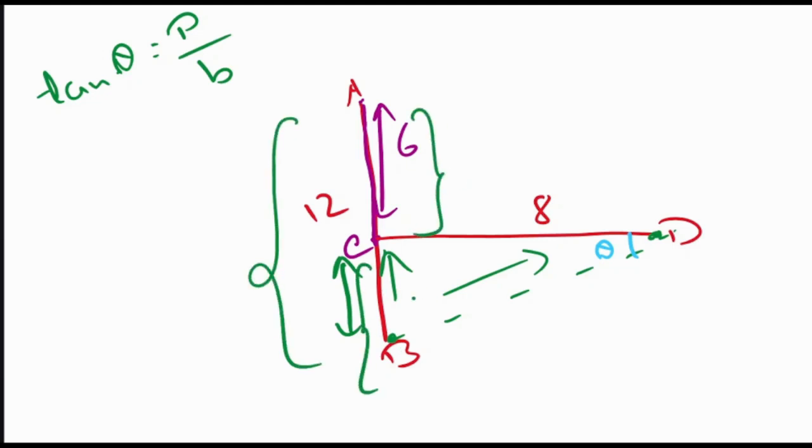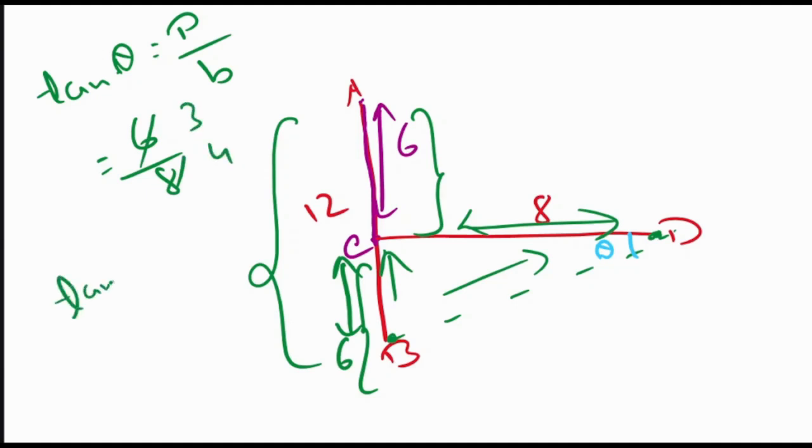Then what will this be? This will also be 6 only. So that means the perpendicular is 6. Base. What is the base? Now the base is in this direction, which is 8. So if I cancel this, tan theta is coming as 3 by 4.